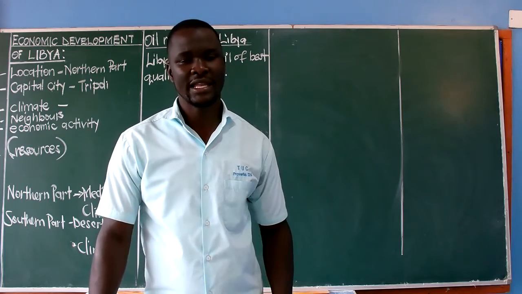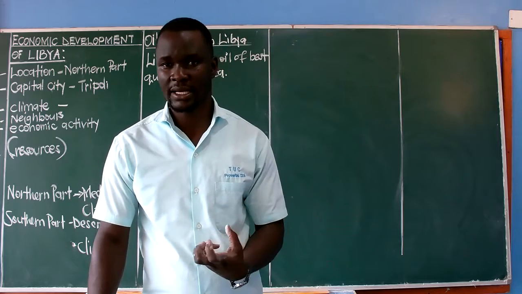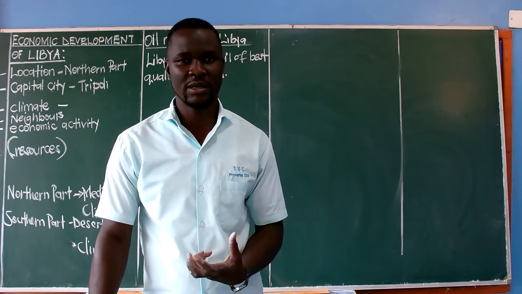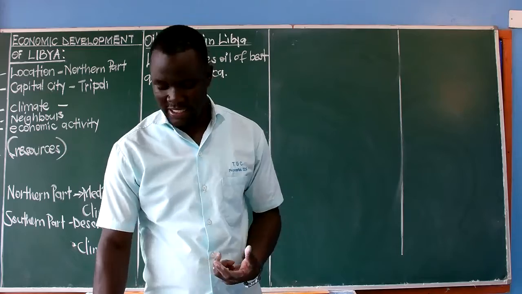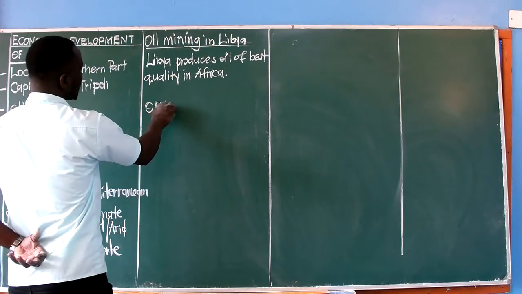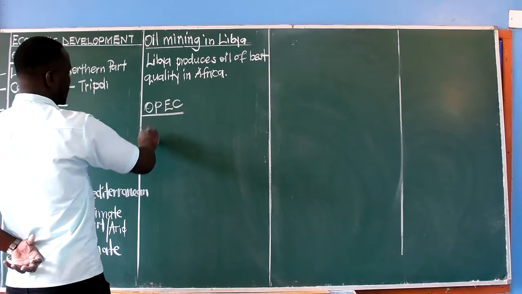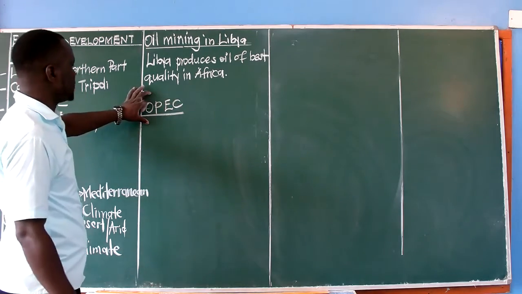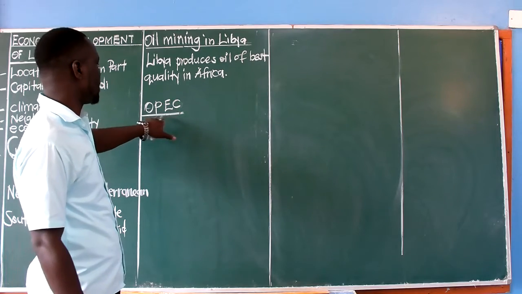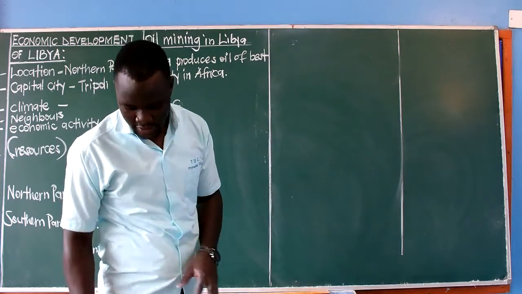We find there are also other countries producing. In the previous lesson, we talked about OPEC, the Organization of Petroleum Exporting Countries. You will find that there can also be other countries which produce oil, and at the end of it all, the prices of oil go down. You say Libya is one of these Organization of Petroleum Exporting Countries.